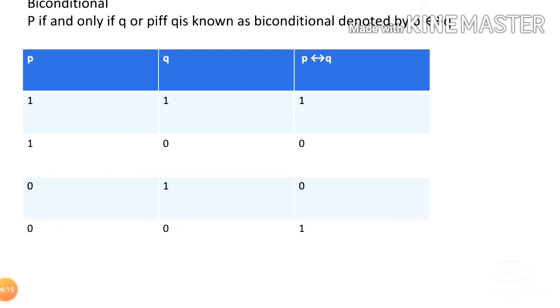If both are true, true. Both are false, also true. If one of them is false, it is false. Otherwise true. So we can remember it as P if and only if Q is false if one of them is false. Otherwise it is true.